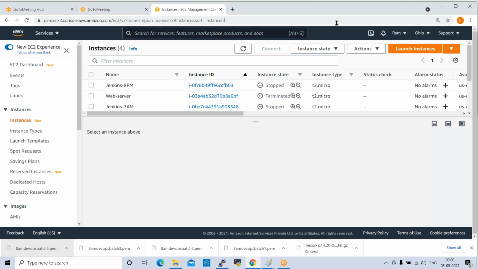Okay, and can we recover it just in case, if you want to recover that instance or any data files? Yes, in real time we have some backup mechanism. Using that backup mechanism, we can recover the VMs. In our sessions also, we have one backup service, so we'll discuss that.